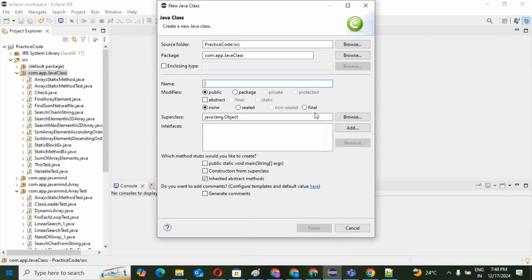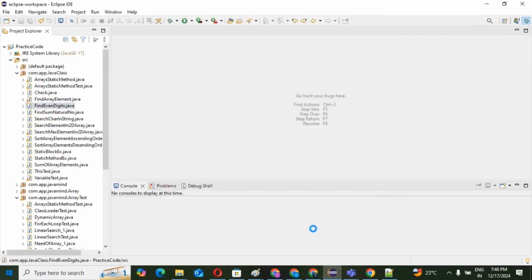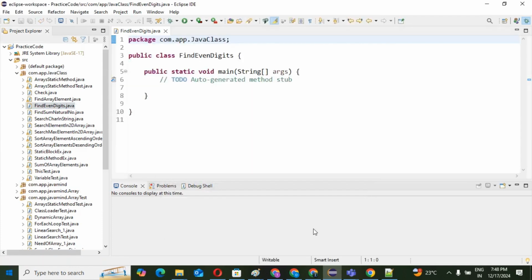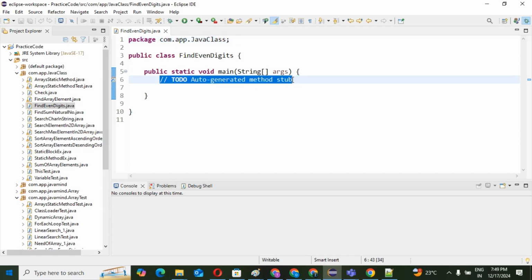So you can write FindEvenDigit. This is our class name. So we have one class along with our main method.